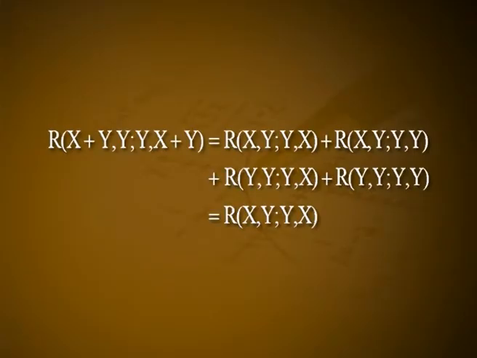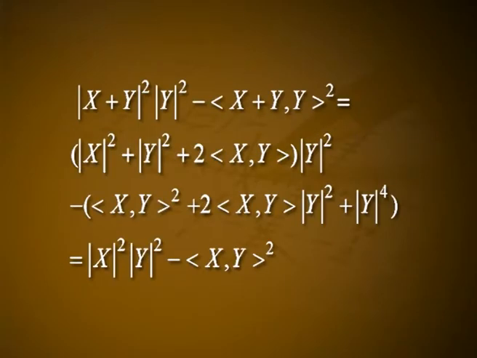Proof. The first follows from R(x+y,y,y,x+y) = R(x,y,y,x) + R(x,y,y,y) + R(y,y,y,x) + R(y,y,y,y), which is equal to R(x,y,y,x), and ‖x+y‖²‖y‖² − ⟨x+y,y⟩² = (‖x‖² + ‖y‖² + 2⟨x,y⟩)‖y‖² − ⟨x,y⟩² + 2⟨x,y⟩‖y‖² + ‖y‖⁴, which is equal to ‖x‖²‖y‖² − ⟨x,y⟩².